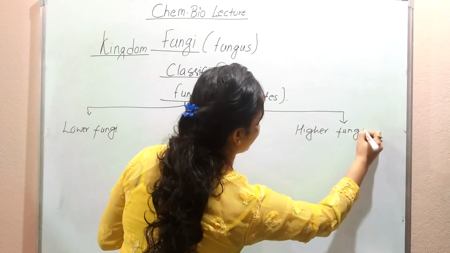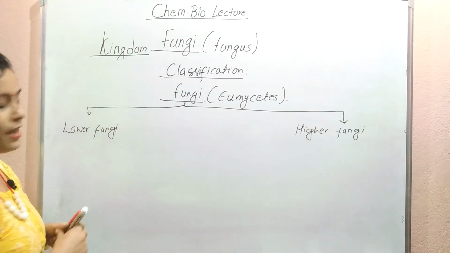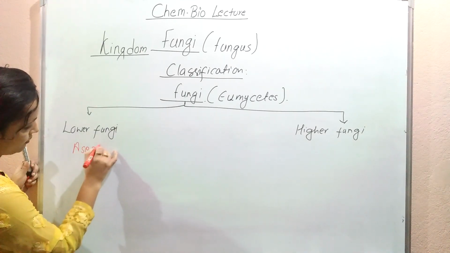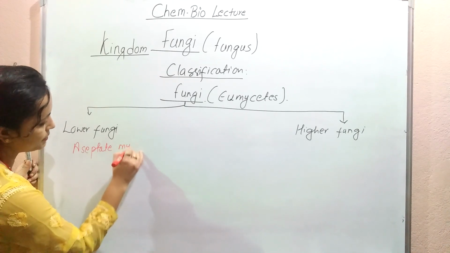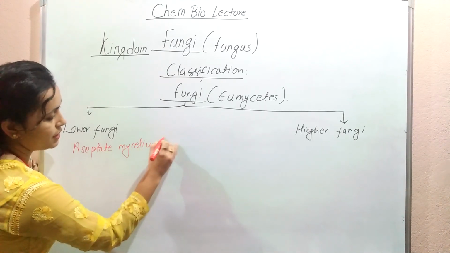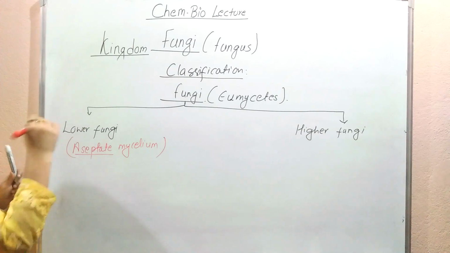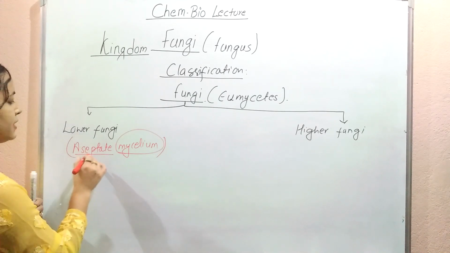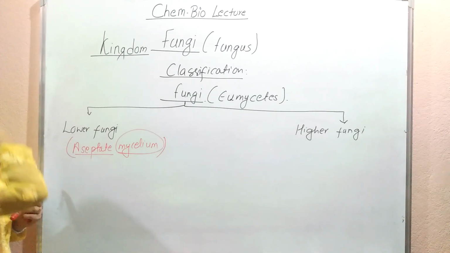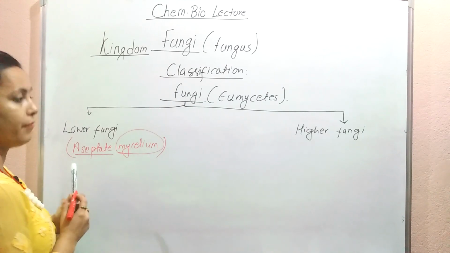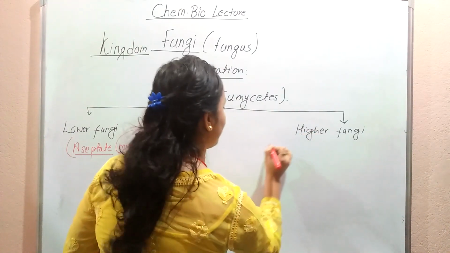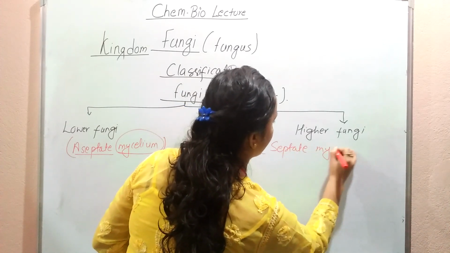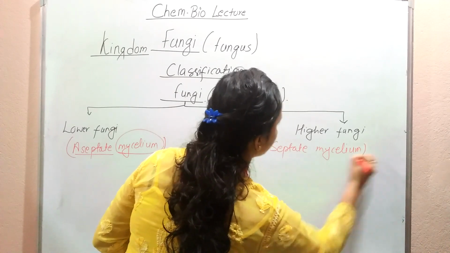The lower fungi consist of an aseptate mycelium, formed from aseptate hypha, because mycelium is a group of hypha. Whereas higher fungi have septate mycelium.